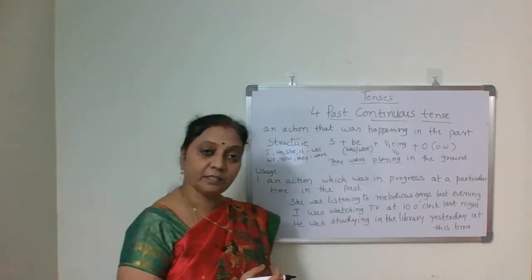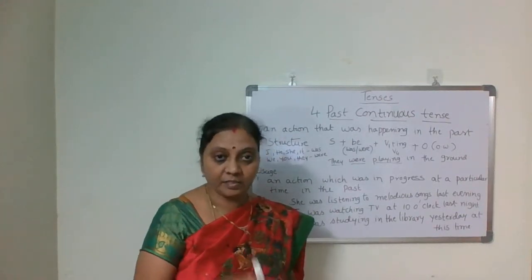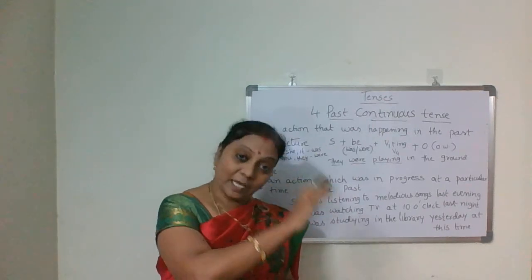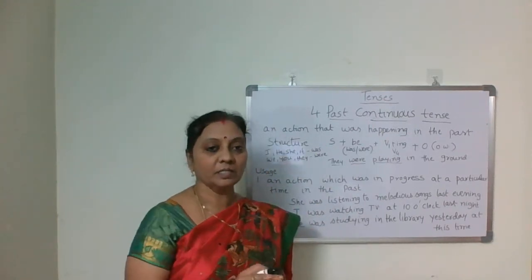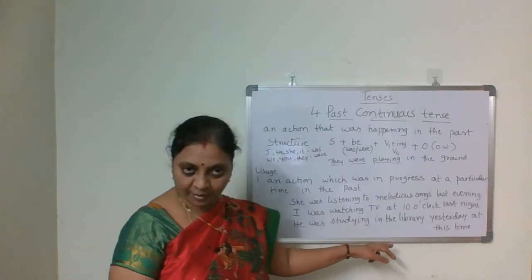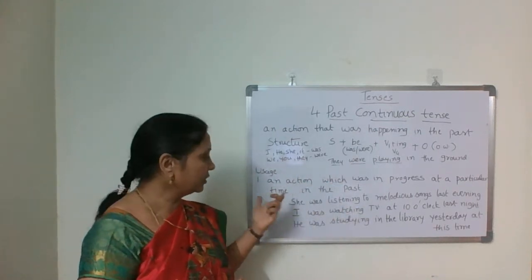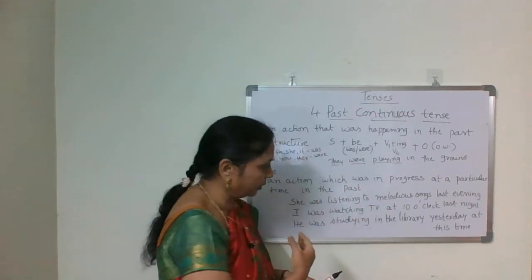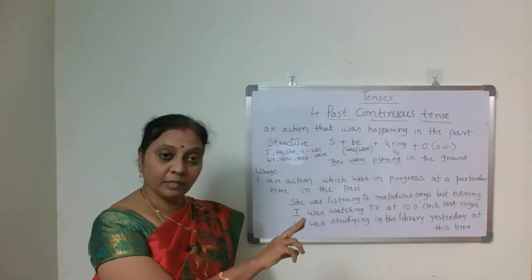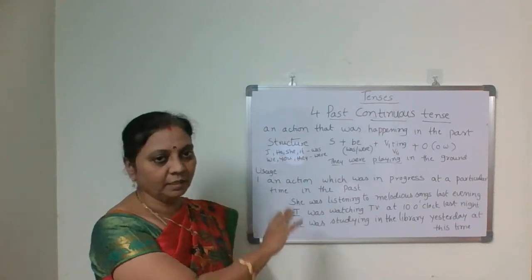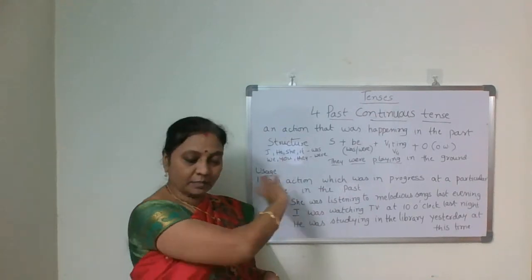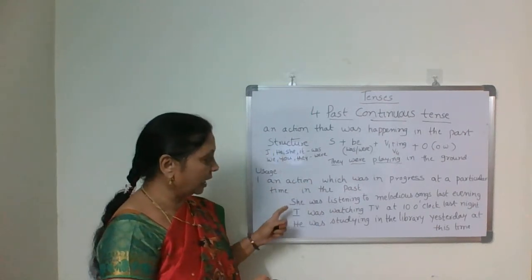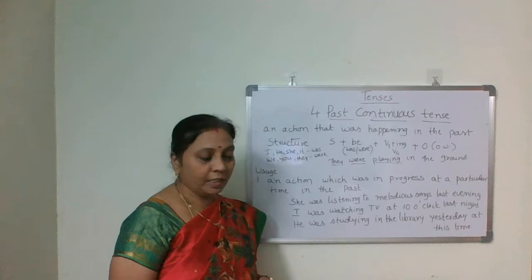He was studying in the library yesterday at this time. Now, what is the time? Okay, just at this time yesterday, what was he doing? He was studying in the library. So, what is the first usage? Action which continued for some time, which was in progress, but at a particular time in the past, then we use past continuous tense. We are talking about past continuous, so we use it at that time. Okay.